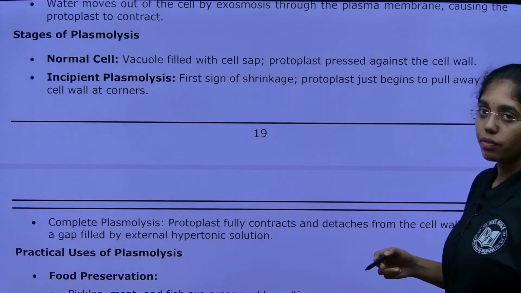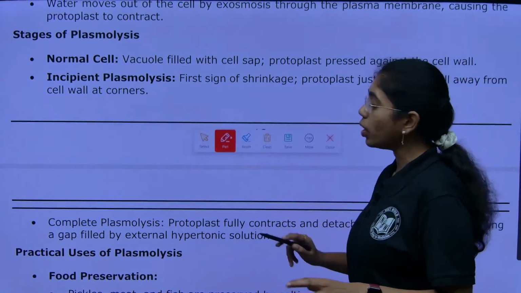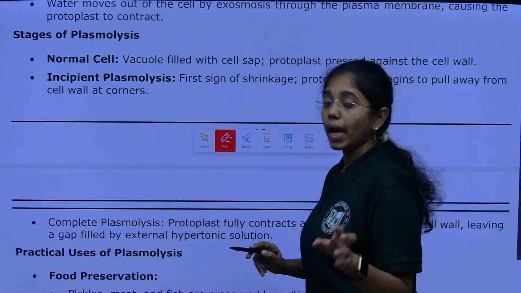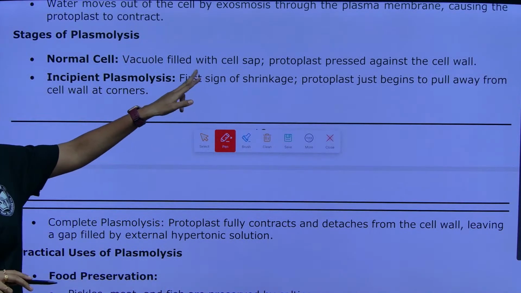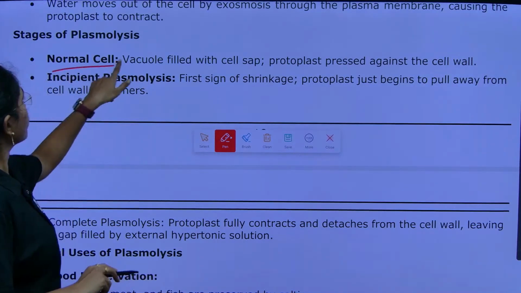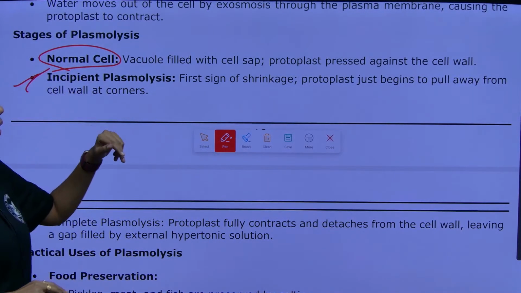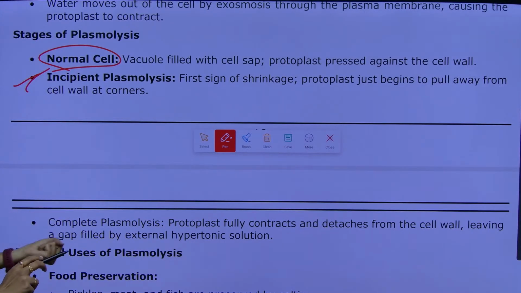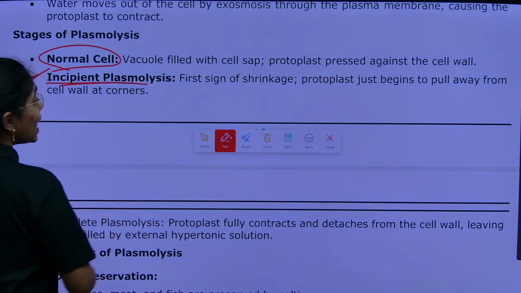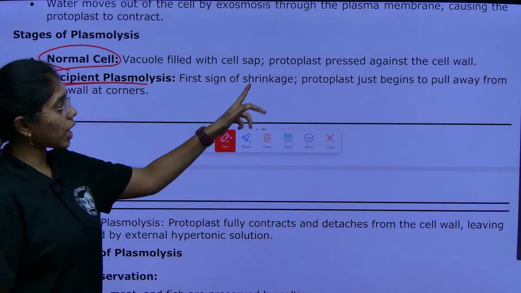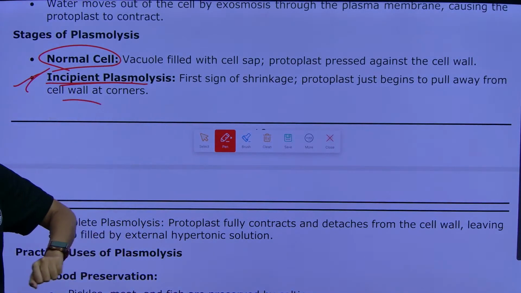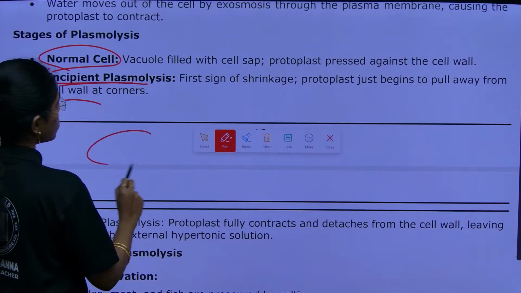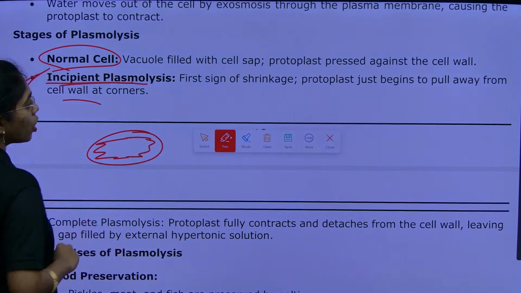Stages of plasmolysis: first, a normal cell. How will a normal cell be? Vacuole filled with cell sap. We know in a plant cell, 90% of the cell's volume will be occupied by the vacuole. Vacuole filled with cell sap, protoplast pressed against the cell wall in the normal cell. Incipient plasmolysis, first sign of shrinking. The first sign of shrinkage is named what? Incipient plasmolysis, where the protoplast will just begin to pull away from the cell wall at the corners.